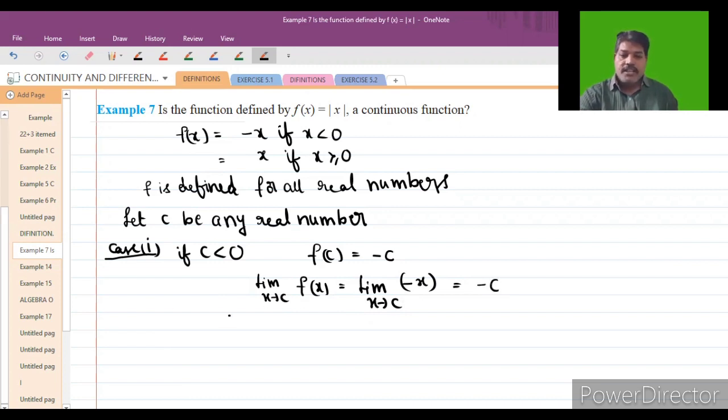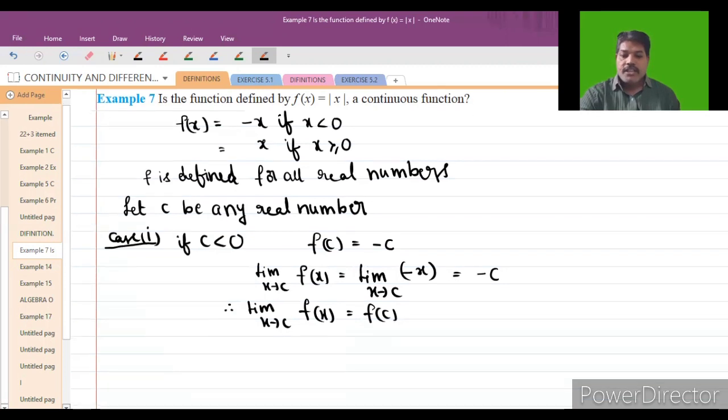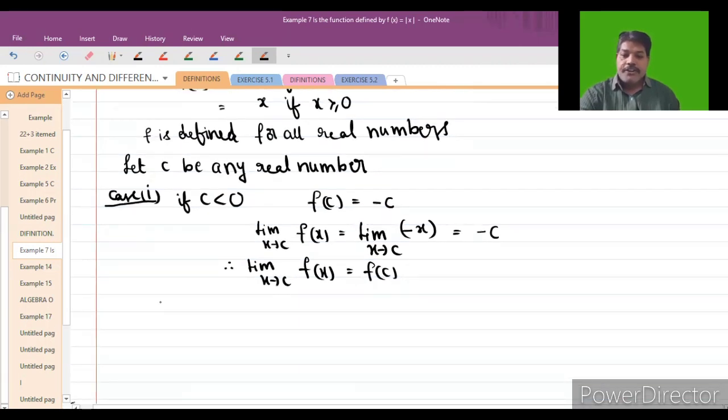Therefore, the limit as x tends to c of f of x is equal to f of c. That means f is continuous for c less than 0.